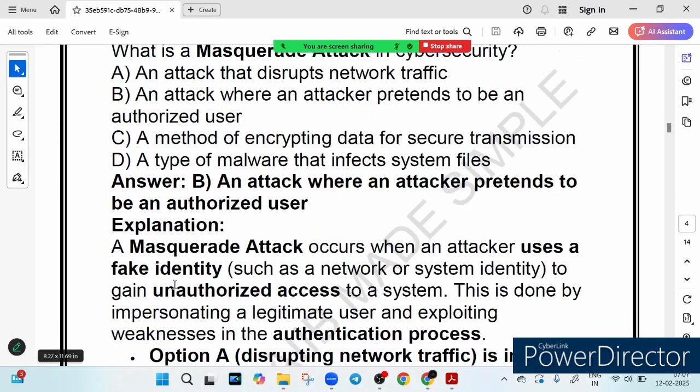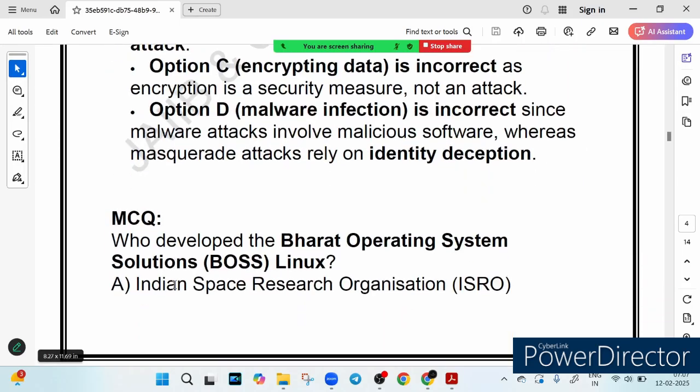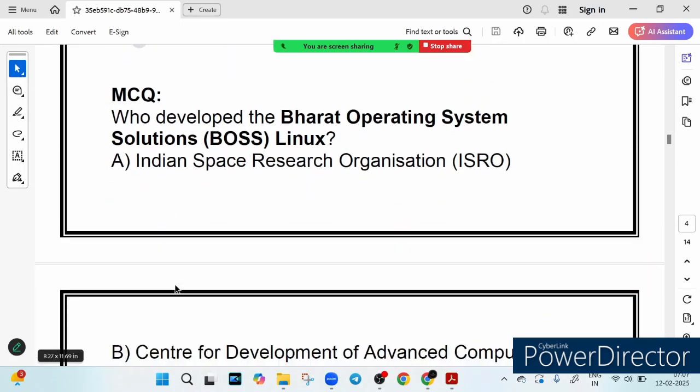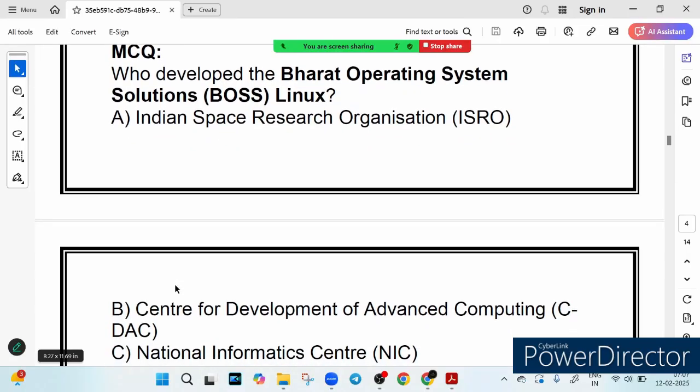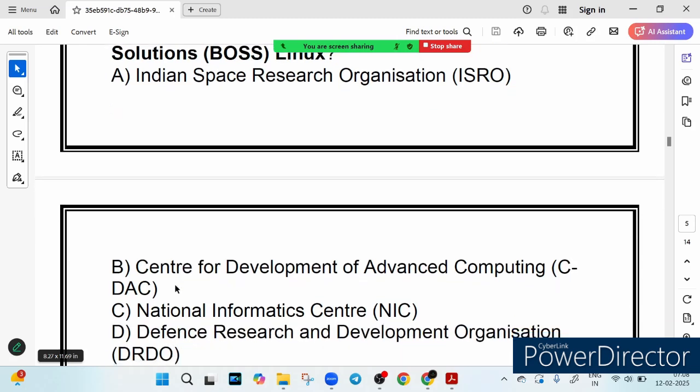Now let's see the next question that we have. The question says: who developed the Bharat Operating System Solutions, BOSS Linux? So it is a very good question. Option A says ISRO. Option B says CDAC, that is the Centre for Development of Advanced Computing. Option C says NIC, National Informatics Centre. And option D is DRDO, Defence Research and Development Organisation.